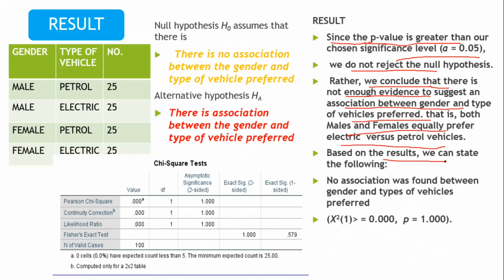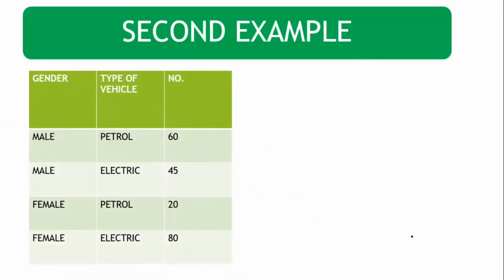And based on these results, we can state the following. No association was found between gender and type of vehicle preferred. And this is how the chi-square results will be shown. This is the value of the chi-square statistic and this is the significance value. Now let's see a similar example where the values are changed for male for petrol vehicle and male for electric vehicle, and females as well.